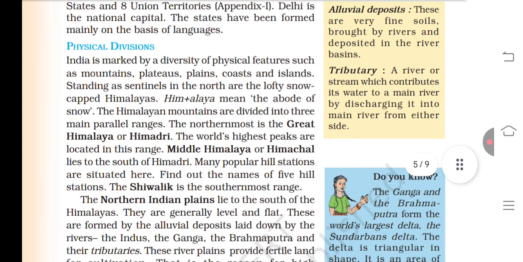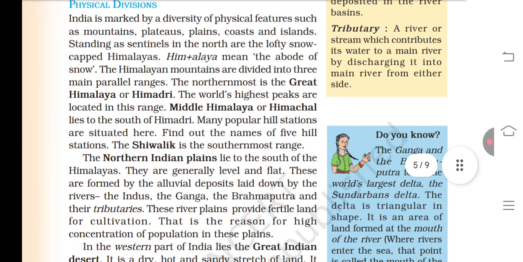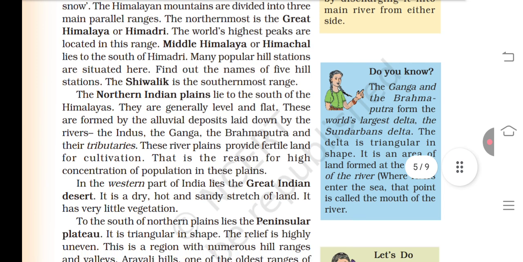Physical divisions. India is marked by diversity of physical features such as mountains, plateaus, plains, coasts, and islands. Standing as a sentinel in the north are the lofty snow-capped Himalayas. Him plus alaya means the abode of snow. The Himalayan mountains are divided into three main parallel ranges. The northernmost is the Great Himalaya or Himadri. The world's highest peak is located in this range. Middle Himalaya or Himachal lies to the south of Himadri. Many popular hill stations are situated here. Find out the names of 5 hill stations.